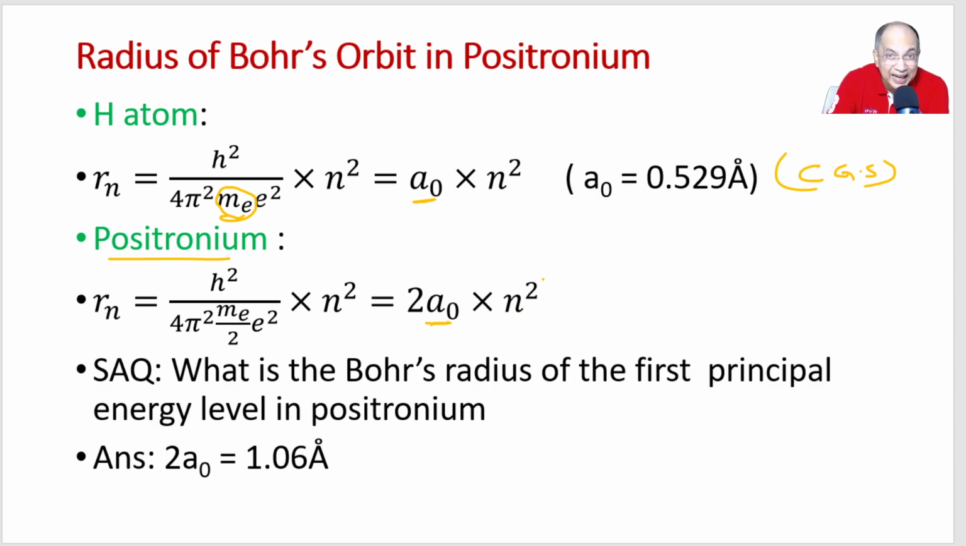So for the second quantum level, it is 2 square, that is 4 into 2, 8A0, right? And in the third shell, 3 threes are 9 into 2, 18A0, and so on. Only 2 times greater than the corresponding hydrogen atom radii.